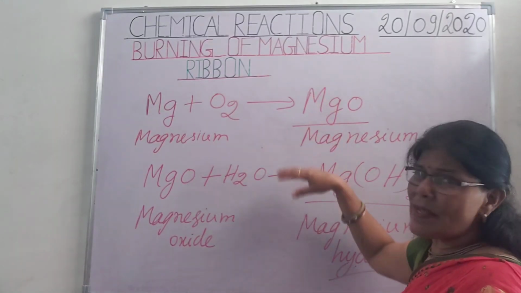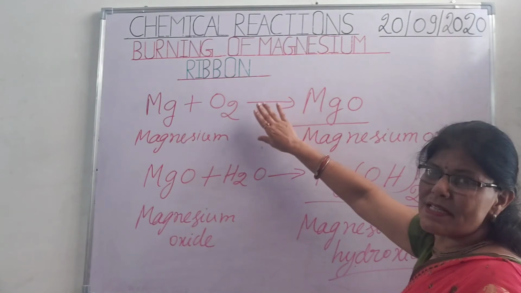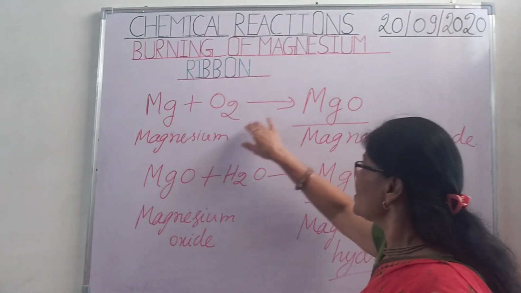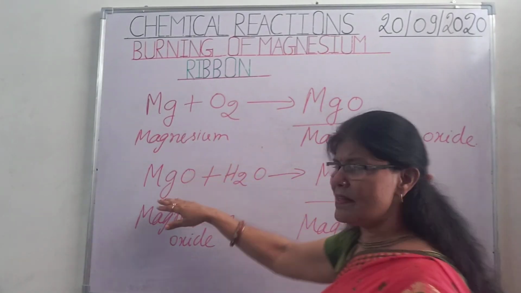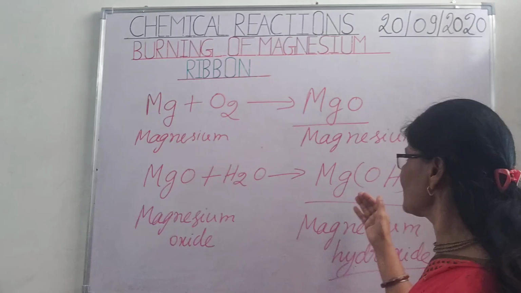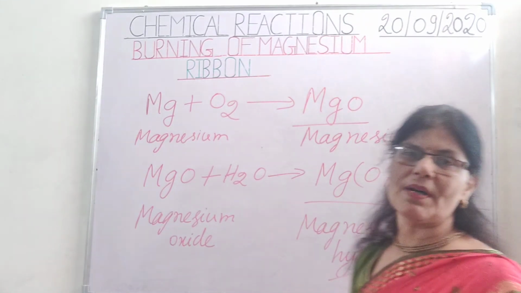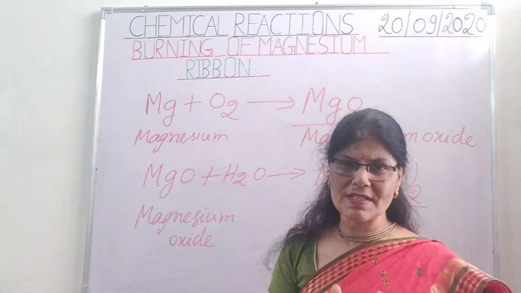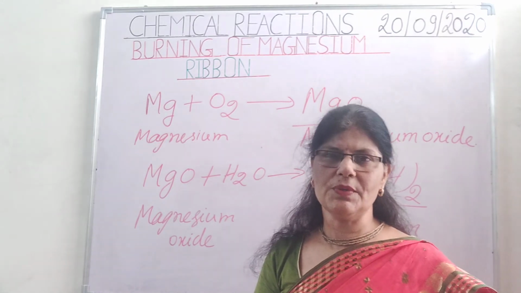So here two chemical reactions are involved, and two chemical changes are involved. In this case, a new substance is formed which is magnesium oxide, and in the second case also a new substance is formed which is magnesium hydroxide. So we can say that burning of magnesium involves a chemical reaction, or it is a chemical change. Okay, thank you all of you. Thank you.